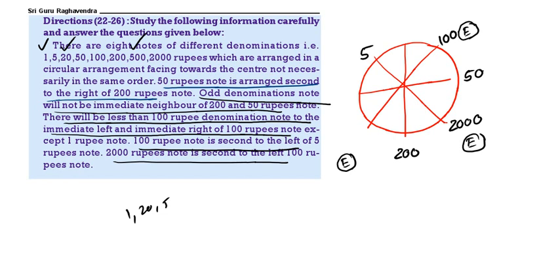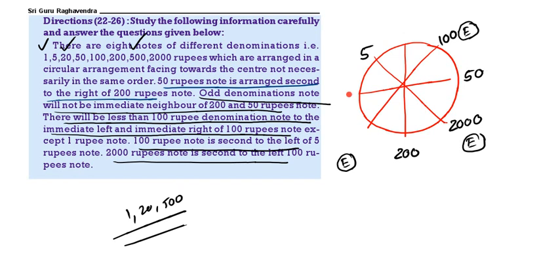Here 100 rupee, this side also it should be left. See, 1, 20, 500. These 3 are left out. So here 100 left side it should be less than 100, 100 right side also it should be less than 100. So here we can't write 500.